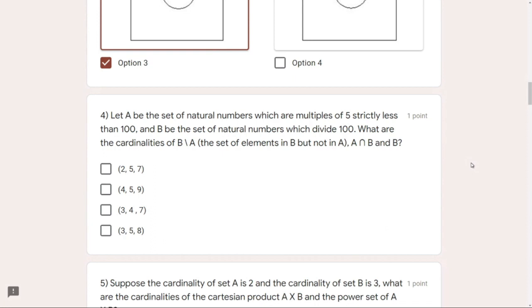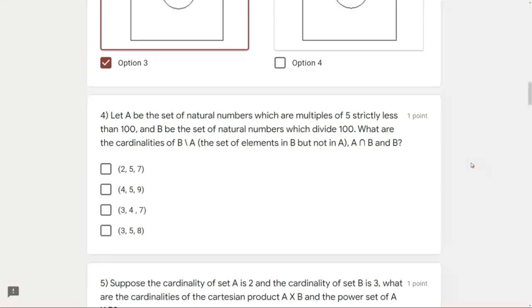Then we have B, the set of natural numbers which divide 100. Again, that is the same set as in the previous question, which was C. All those numbers which are factors of 100. Simple. So what are the cardinalities of B backslash A? That means the set difference of B and A, A intersection B and B.